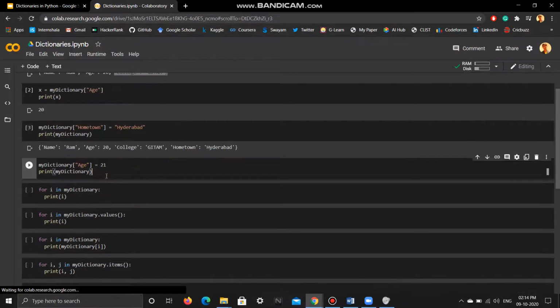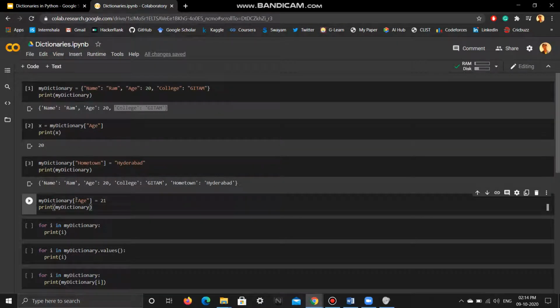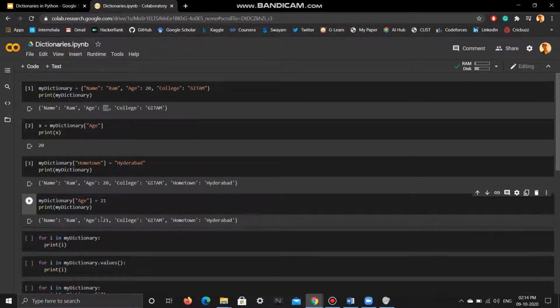Okay. Now, if I want to update a value in a dictionary, again, it's pretty simple. Just use the index inside the square brackets, and then on the RHS, enter the new value. So initially, the age of Ram was 20, right? Now what I'm doing is I'm using the index age and equating it to a new value. So my dictionary of age is equal to 21. Now as you can see, if I print the dictionary, the age has been updated. Dictionaries are pretty simple to use.